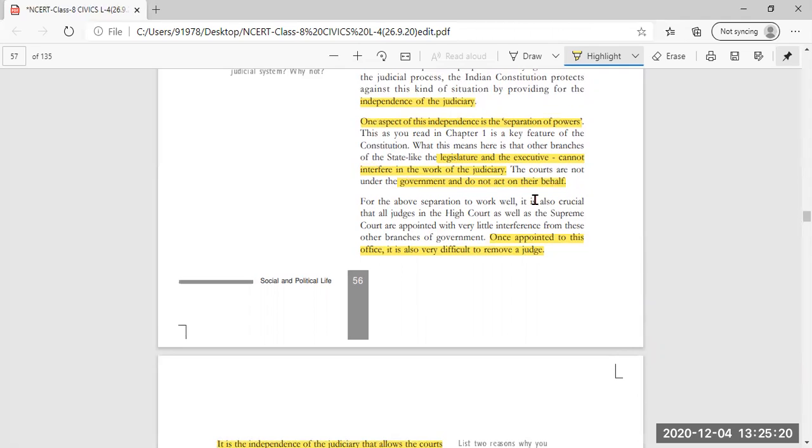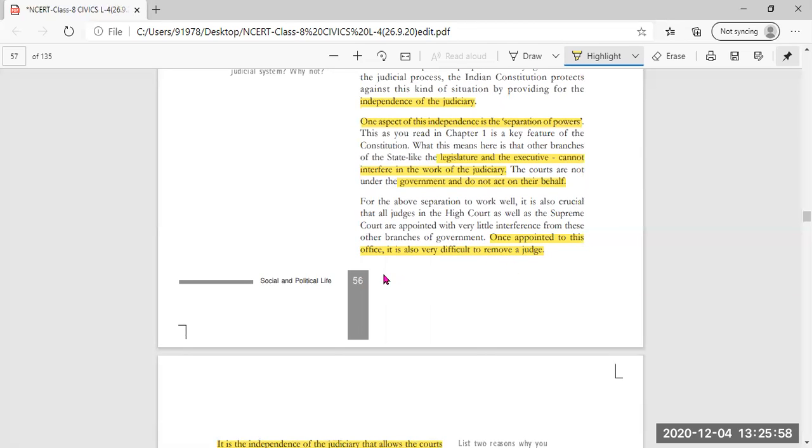For the above separation to work well, it is also crucial that all judges in the High Court as well as the Supreme Court are appointed with little interference from the other branches of the government. That means the judges of the High Court and the Supreme Court are appointed with very little interference from the government branches. It is very important that they are appointed without any interference of government officers or any government offices.